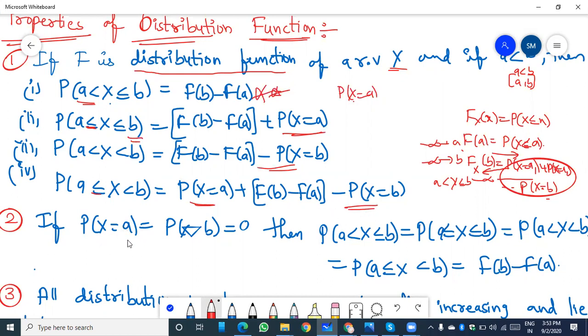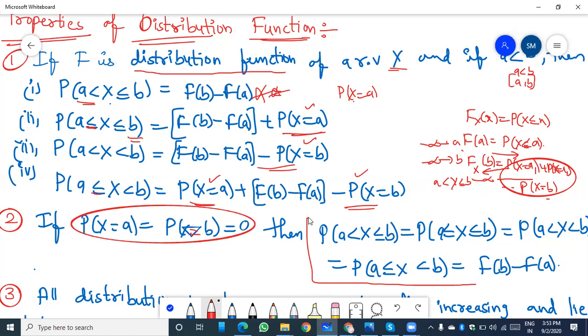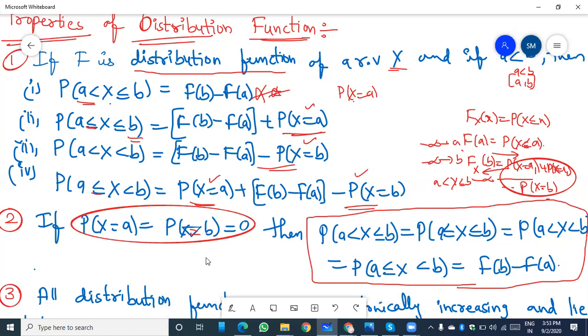And if the end probabilities are zero, in that case, for all the relations of a less than X less than or equal to b, if these values are zeros, then for each and every relation, whether excluding or including, we get only F(b) minus F(a). You have to remember these properties; they are very, very important.